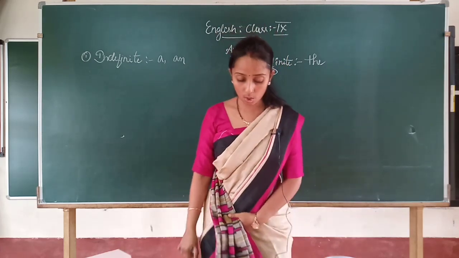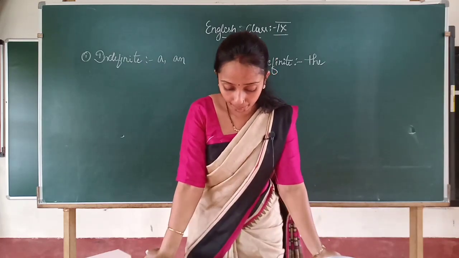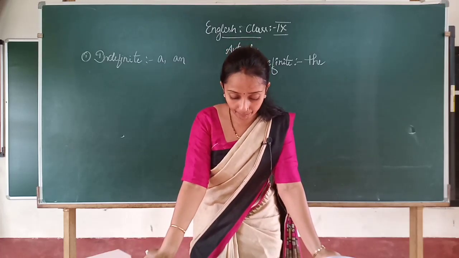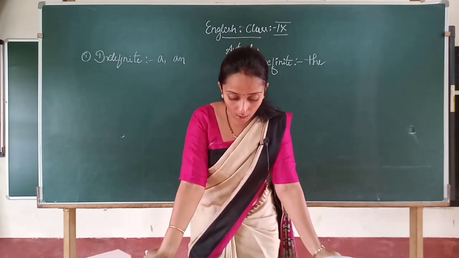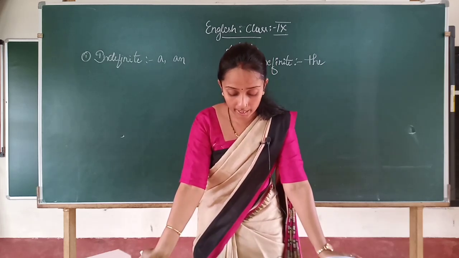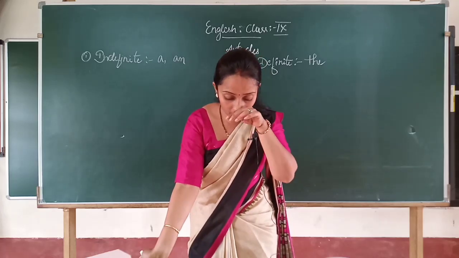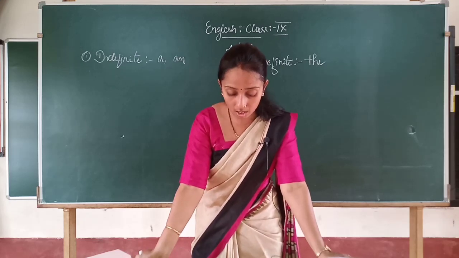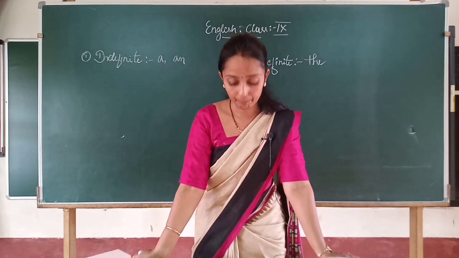Clear? So write down the definition for indefinite article. A or an is an indefinite article, because it doesn't state which person or things we are talking about.